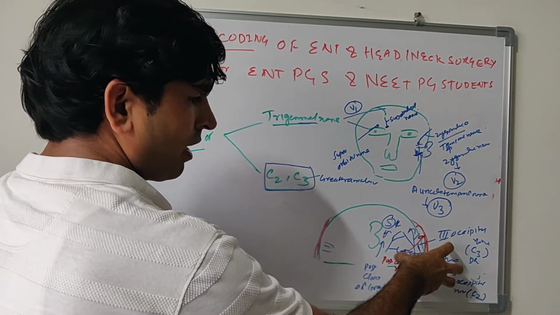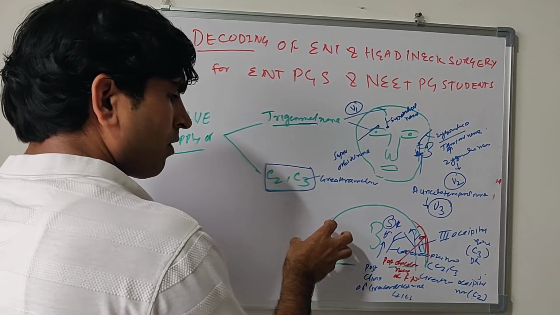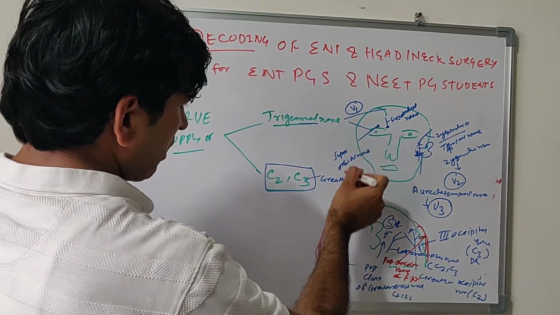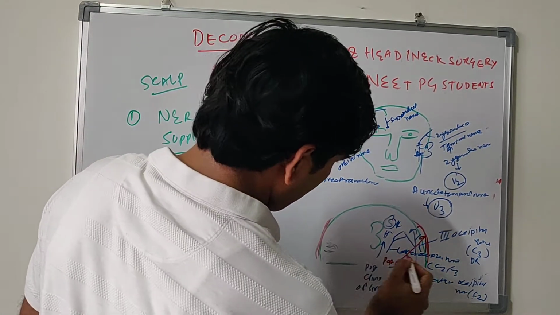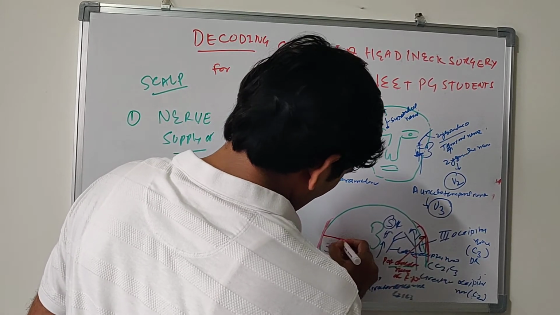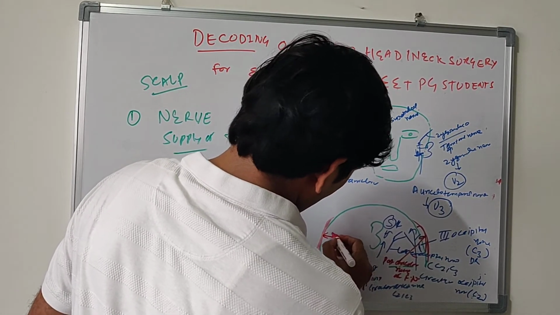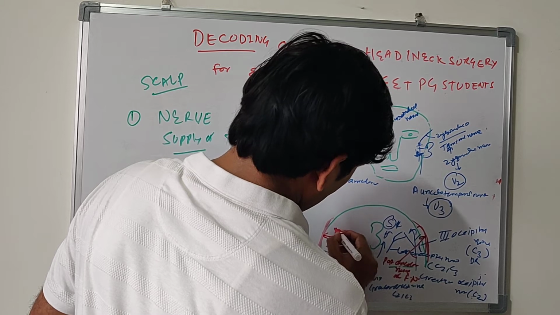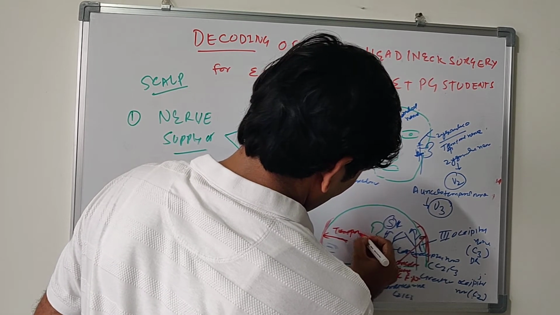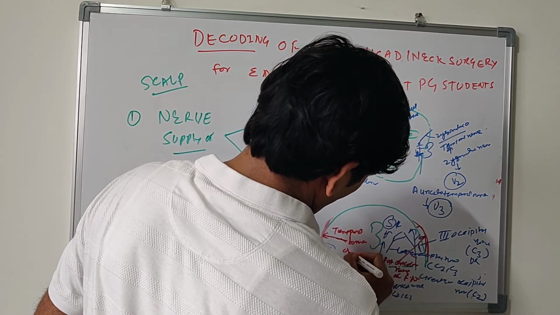There are five nerves behind the auricle and five nerves in front of the auricle. Now four are sensory, as mentioned. Now motor is one behind and one in front. In front, the frontal belly is supplied by temporal branch of facial nerve.